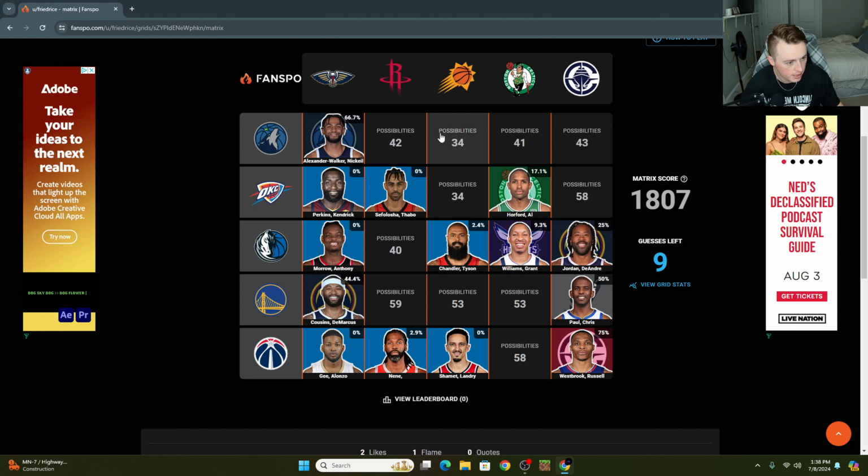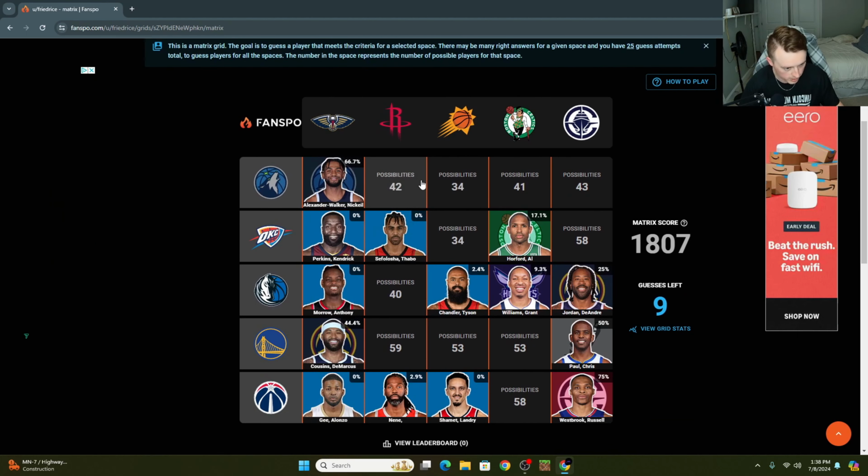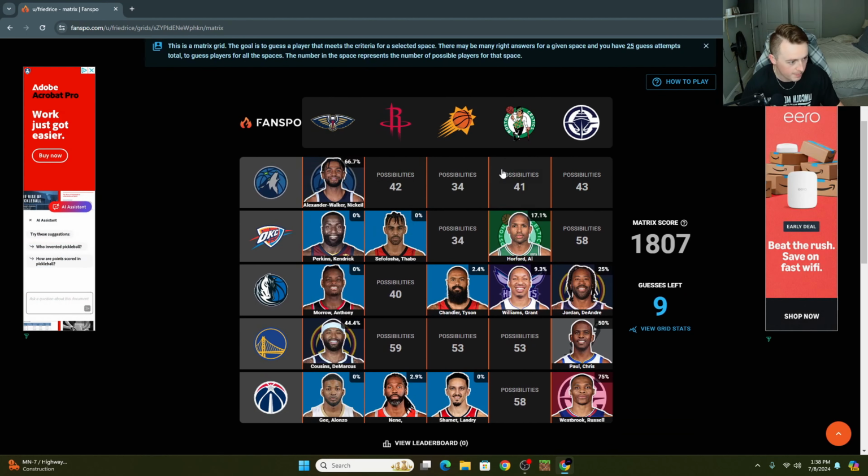I'm sure it does. I can coach at whatever level I want, but if I can't solve the Fanspo grids, what the hell is the point, right? And Timberwolves, I live in Minneapolis. I should be able to figure some of this out. I've only been in Minneapolis for 2 years, but still. Come on, Minnesota, Boston. The Boston one should be easy, right? These shouldn't be that hard. The Warriors just haven't had a ton of players over the years, so who could fit into this?